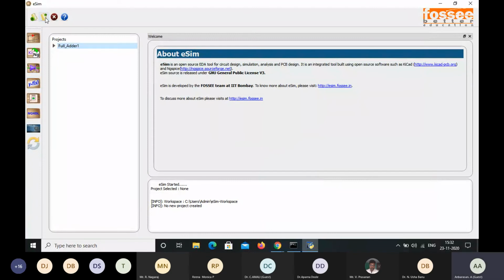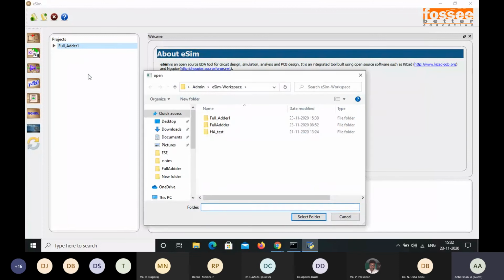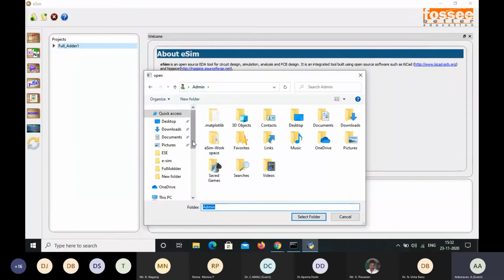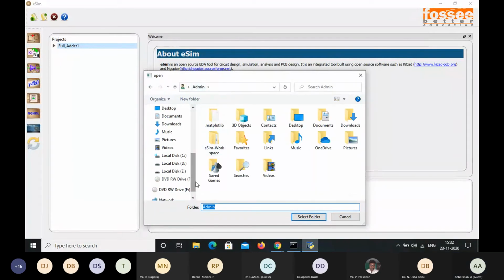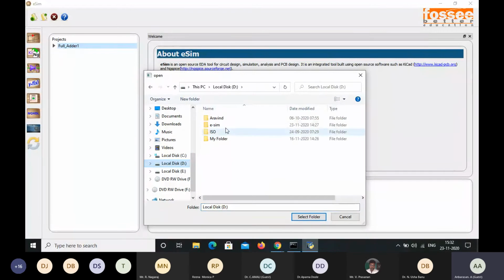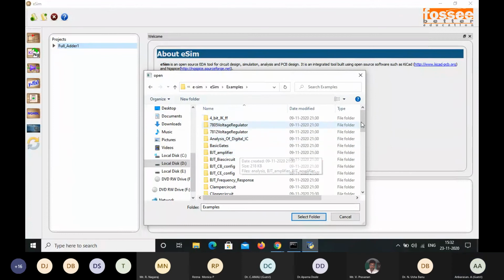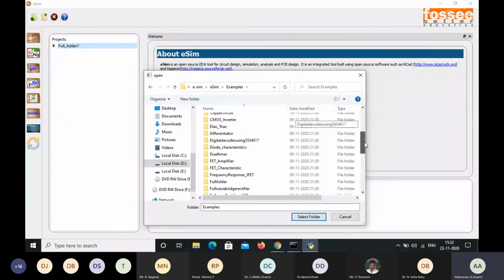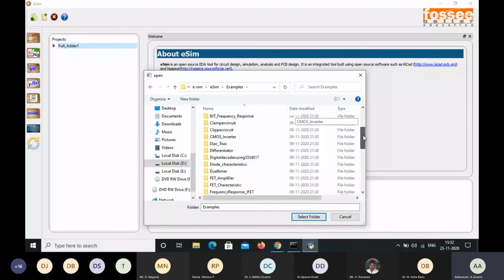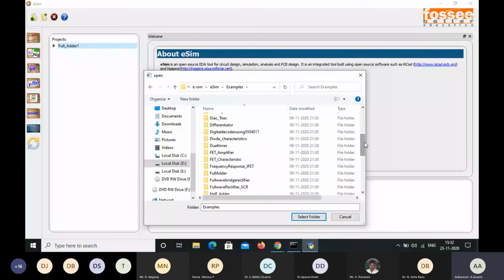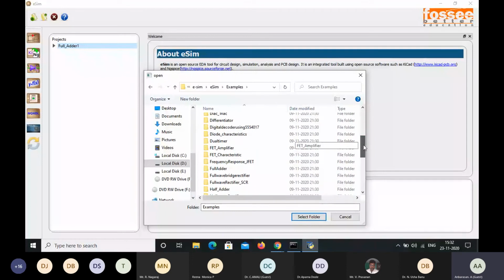So now I am going to just show the example for this open project, the full adder which I have done previously. Let me show some of the examples based on analog circuits. These are the examples which come with the eSim simulator tool itself. From that we can select any of them.